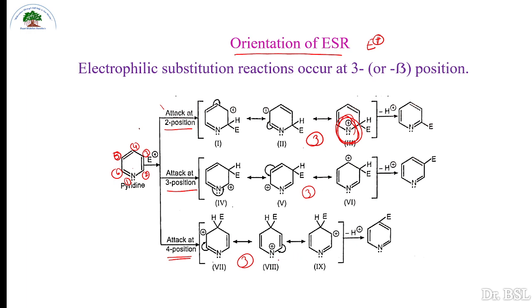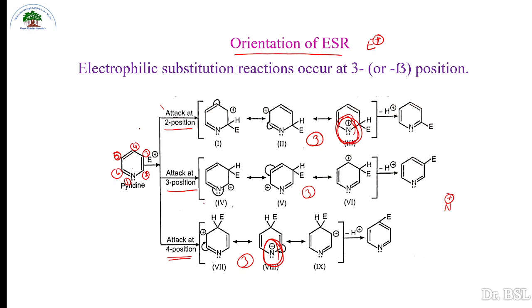Similar is the case with attack at position 4. There is positive charge on nitrogen, and being more electronegative, nitrogen cannot afford the positive charge. It becomes more unstable, and we know the more unstable canonical structure is more difficult to form, and the more stable canonical structure is easier to form.